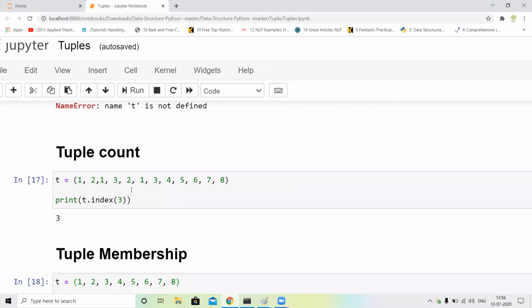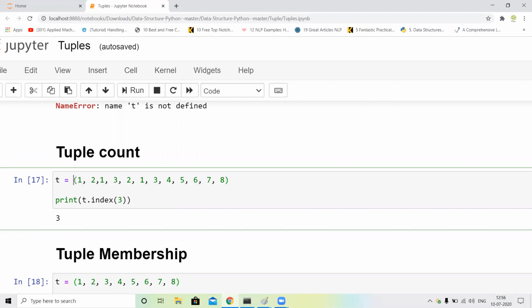Next, tuple index. First of all I just assign t with some integer values in a tuple, and I just call print of t.index(3). I just ask what is the index of the value 3.